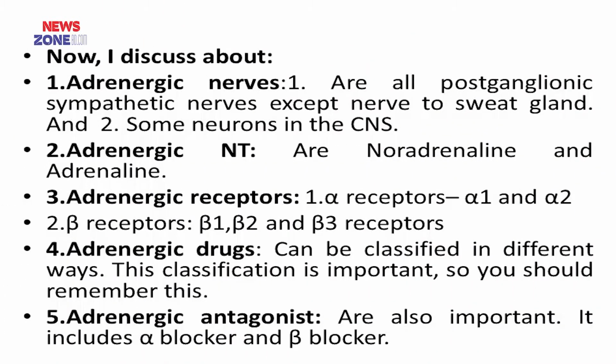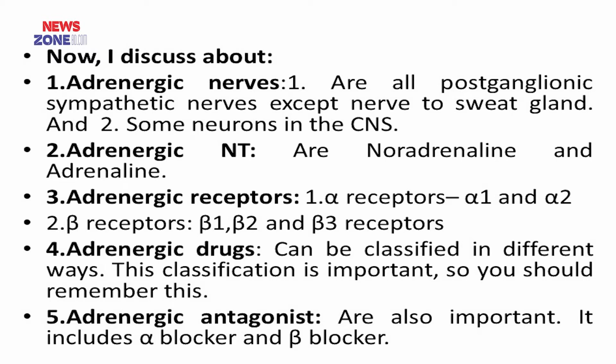Hope you are well. Today my topic is the adrenergic nervous system. You know, the adrenergic nervous system is a part of the autonomic nervous system and it includes adrenergic nerves, adrenergic neurotransmitters, adrenergic receptors, adrenergic drugs, and adrenergic antagonists. At first, I will discuss adrenergic nerves. Adrenergic nerves are all postganglionic sympathetic nerves except the nerve to the sweat gland, and also some neurons in the CNS.